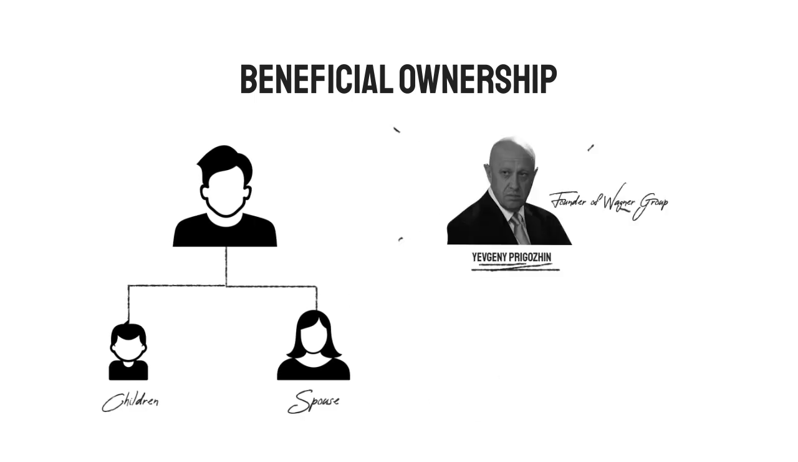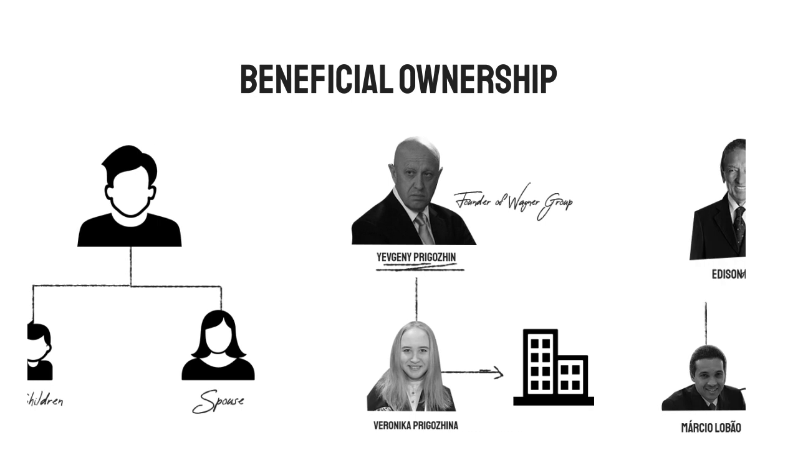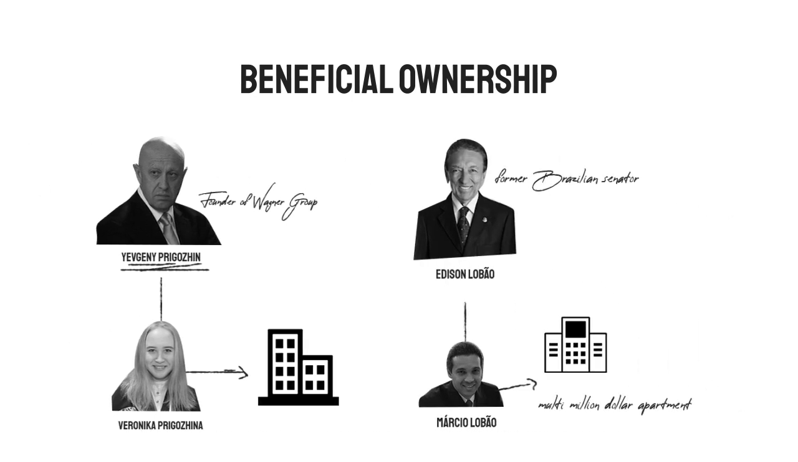An example of this tactic was highlighted when the Financial Times reported that Yevgeny Prigozhin's daughter, Veronika Prigozhina, was listed as the owner of a family-owned hotel in St. Petersburg, Russia, or when OCCRP reported that the son of a Brazilian senator implicated in the car wash scandal owned a 110-square-metre, three-bedroom apartment in the heart of Paris, worth millions.